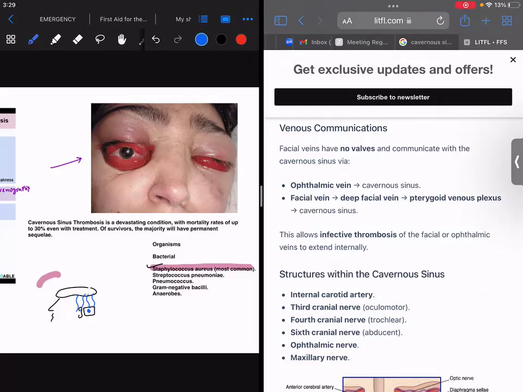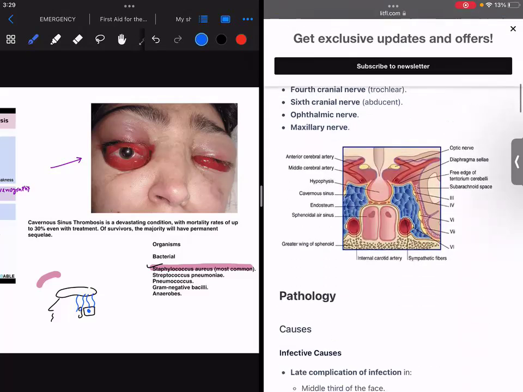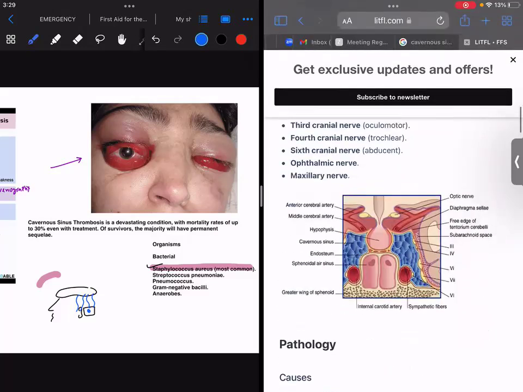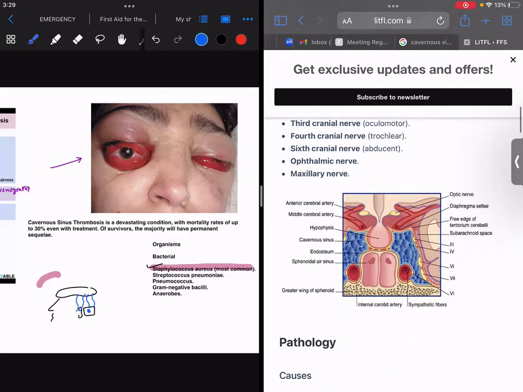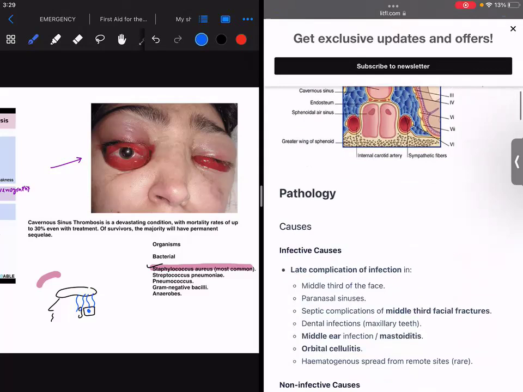And you should also remember that, as you can see over here, the ophthalmic vein enters into the cavernous sinus, the facial vein, and this and that. But one important point which I want you to remember: the fourth cranial nerve, the trochlear nerve, is also involved, but the sixth cranial nerve, which is basically the abducens nerve, is most commonly involved in a case of cavernous sinus thrombosis, resulting in diplopia and all.